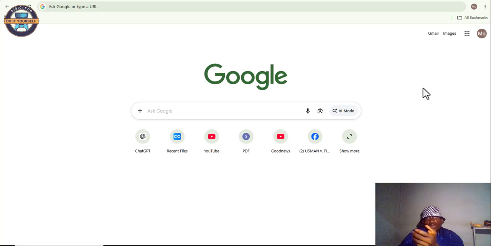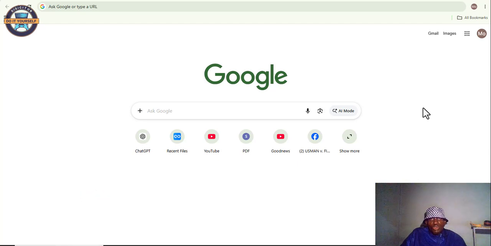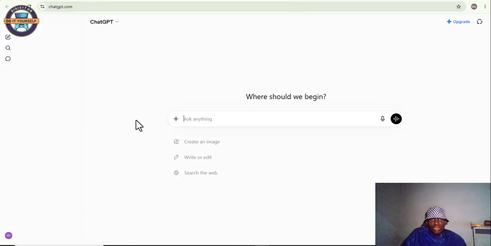So we're going to be using various tools at various stages in this video. First, we're going to create stories. Thereafter, we'll proceed to create images. Thereafter, we'll proceed to animate the images, where they will all be talking like it was with Grok AI. So we'll be using different tools for this. The first tool we're going to use is ChatGPT for the creation of the stories.